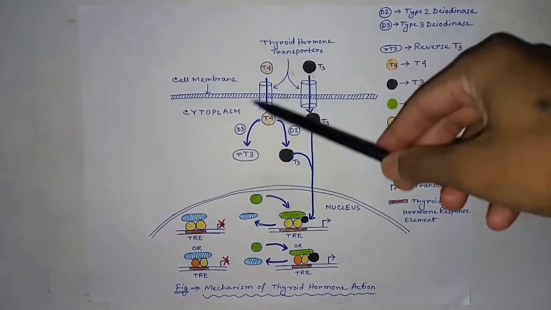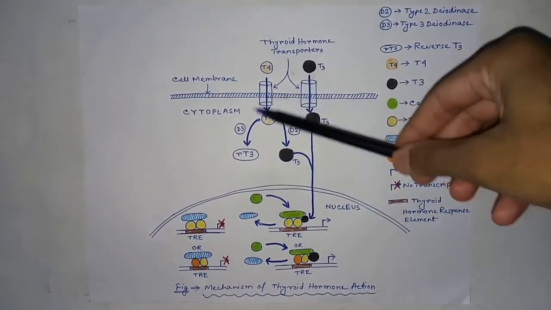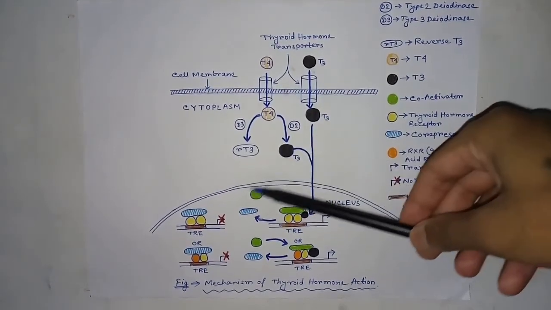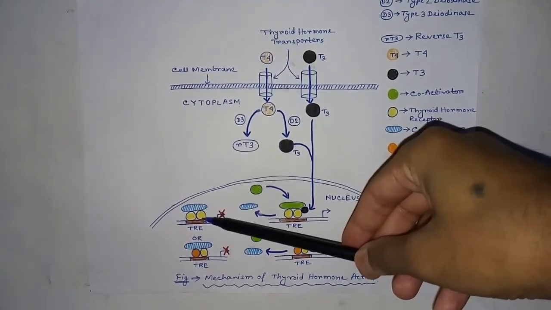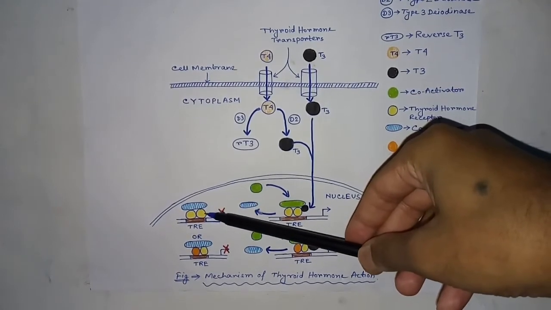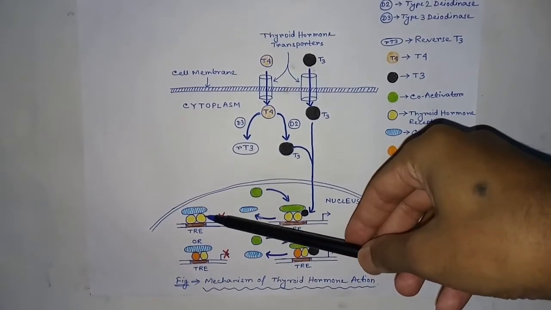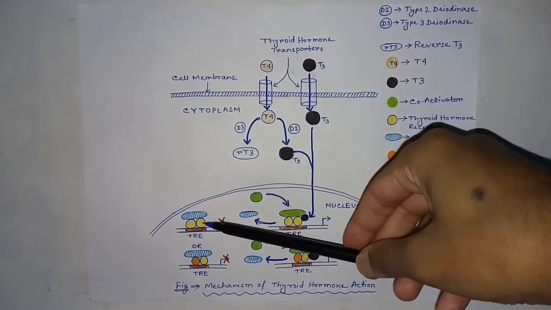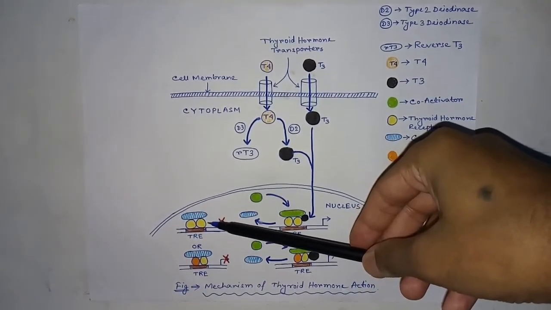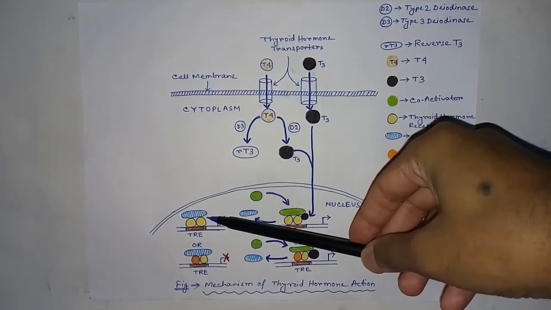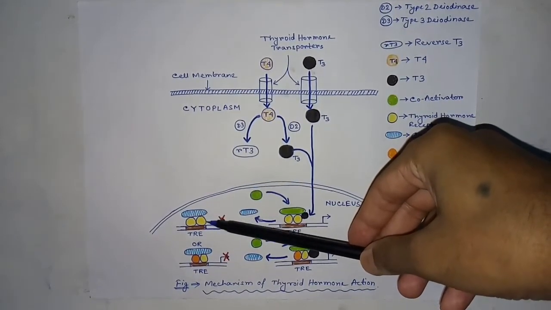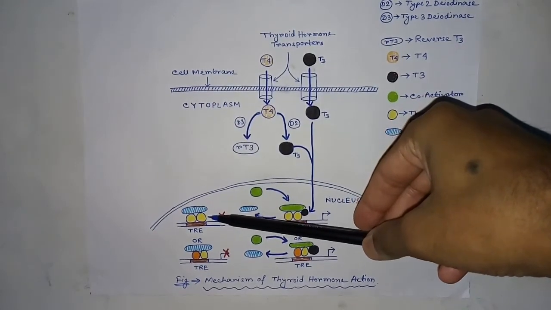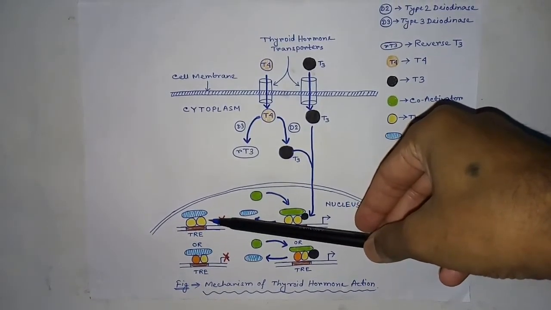We have already discussed how thyroid hormones enter into the target cell. Thyroid hormone acts via binding to a specific nuclear receptor known as thyroid hormone receptor or TR. These receptors act as transcription factors, ultimately affecting the regulation of gene transcription and translation. These receptors are protein molecules of about 50 kilodalton.